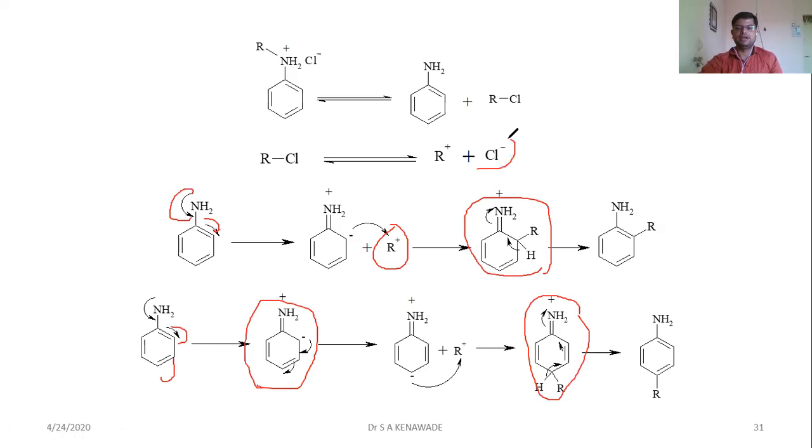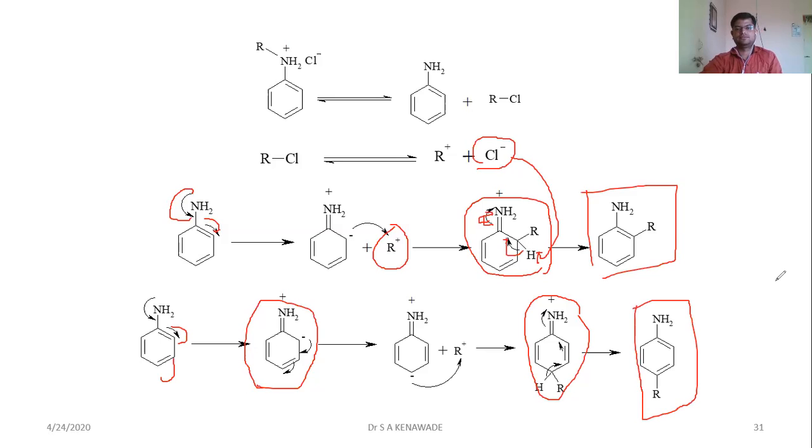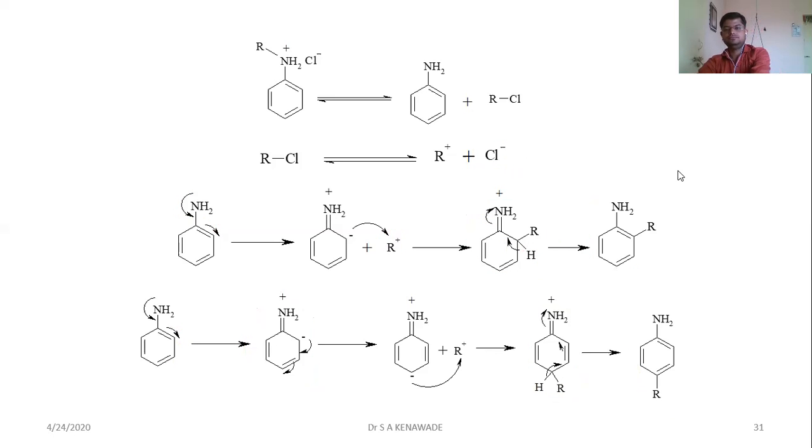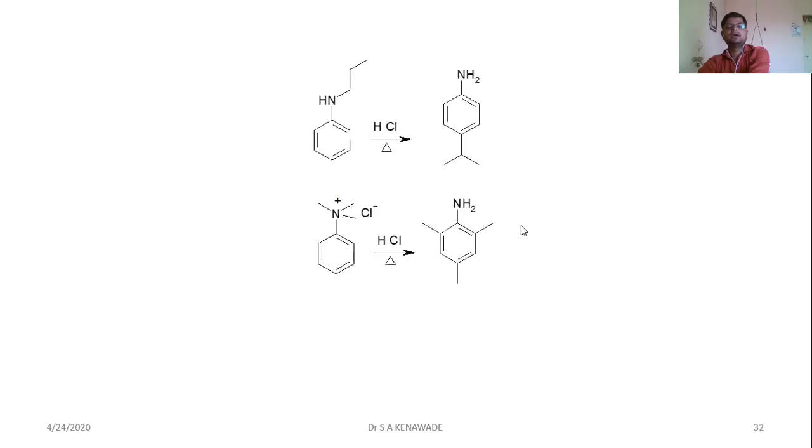The Cl minus, which is a conjugate base, abstracts a proton, and after the proton abstraction, the resonance stabilizes and the nitrogen also stabilizes to form ortho or para aniline derivatives. This is again a very simple rearrangement type reaction. This is an example.